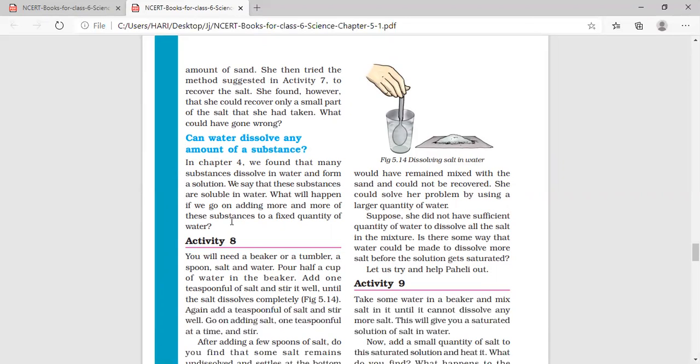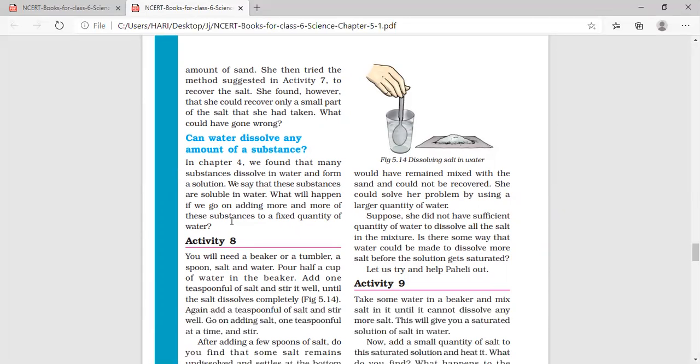But if we go on adding more and more substances to a small quantity of water, what happens? The water will not be able to dissolve all the substances. So, some of the substances will remain undissolved in that water.